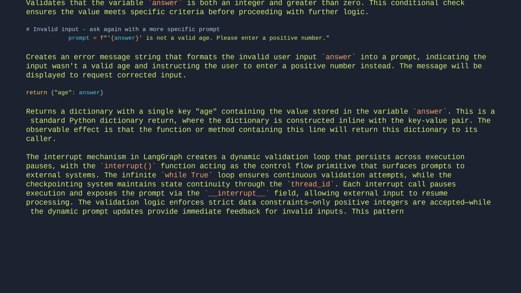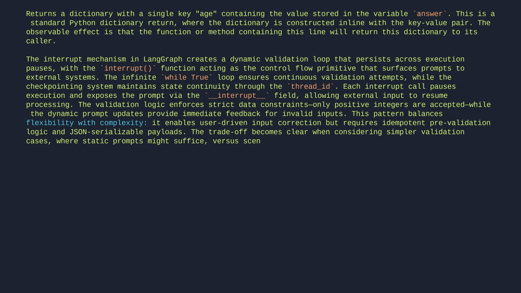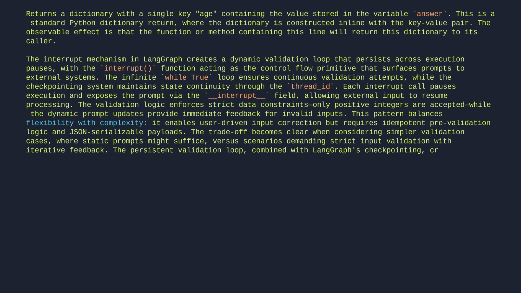This pattern balances flexibility with complexity. It enables user-driven input correction, but requires idempotent pre-validation logic and JSON-serializable payloads. The trade-off becomes clear when considering simpler validation cases, where static prompts might suffice, versus scenarios demanding strict input validation with iterative feedback. The persistent validation loop, combined with LangGraph's checkpointing, creates a robust human-in-the-loop workflow that maintains state across multiple resumption attempts.